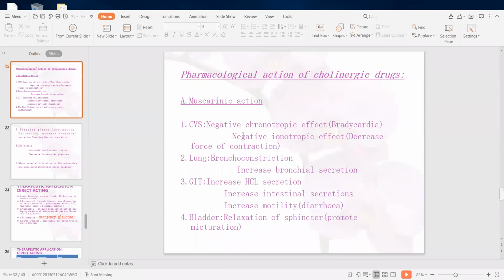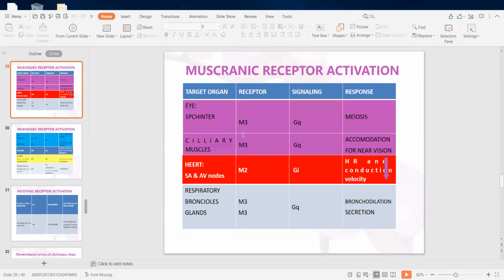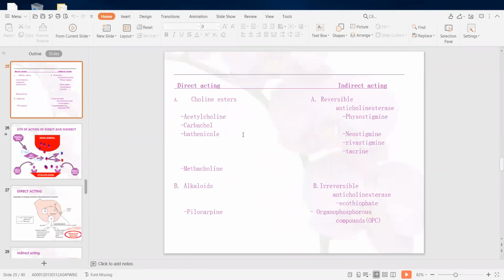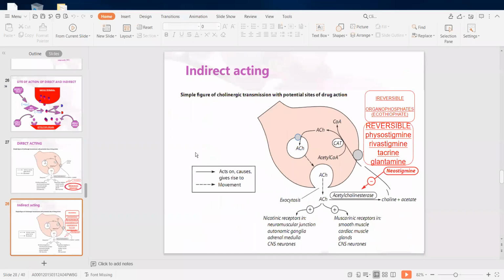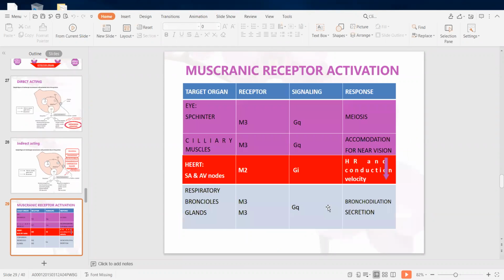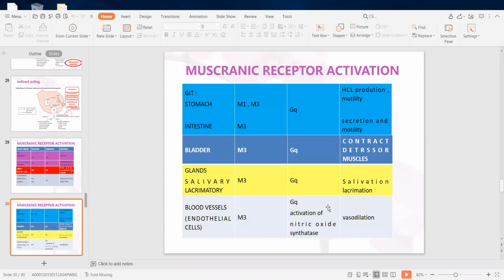The concept of indirect acting and direct acting is done. This picture is very clear here. Direct acting is directly attached to the receptor. Indirect acting only blocks the enzyme. Clear? Reversible, irreversible. So if you block this acetylcholinesterase, what happens? Acetylcholine level increases. Understand? This is already done.